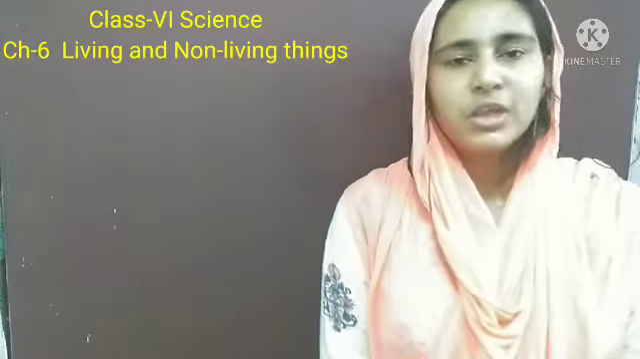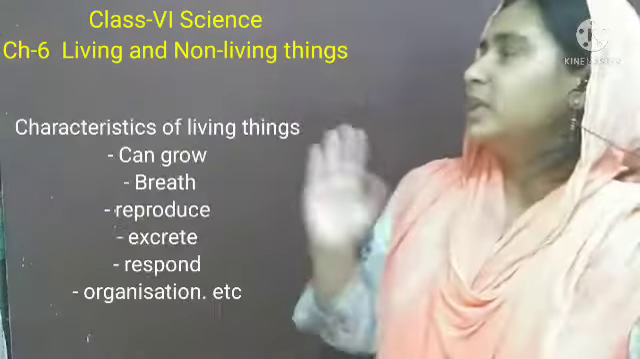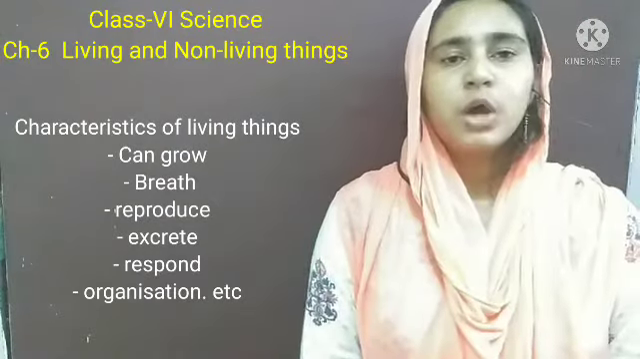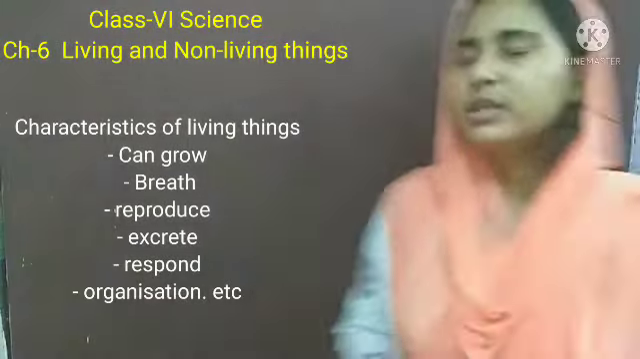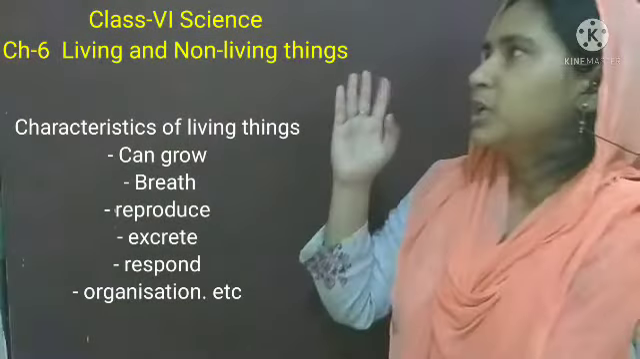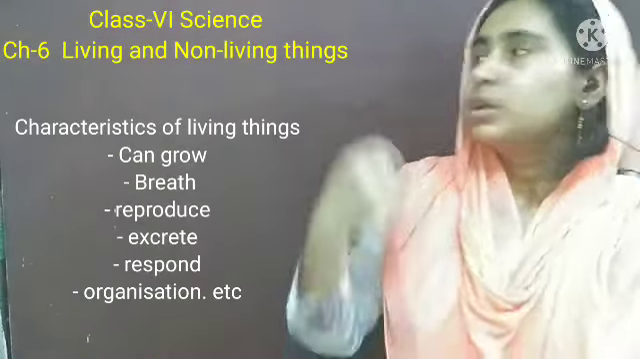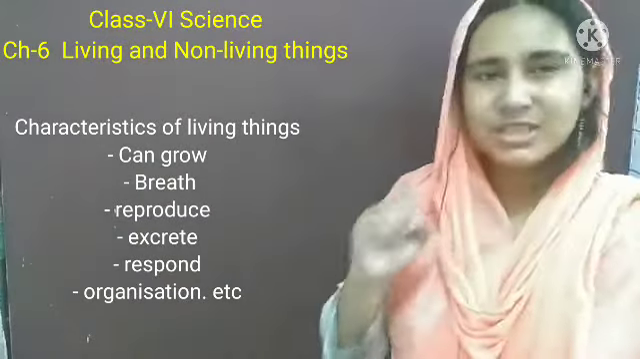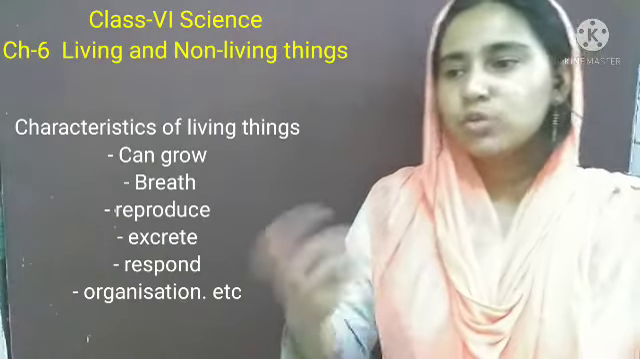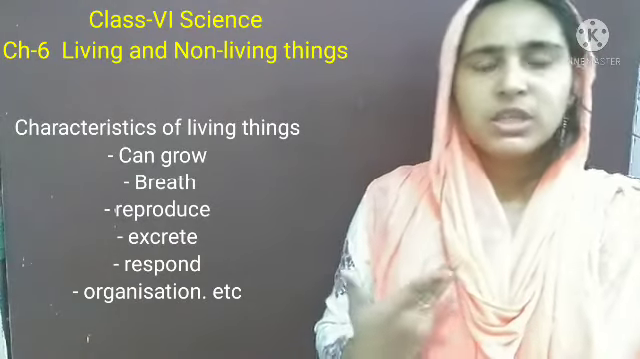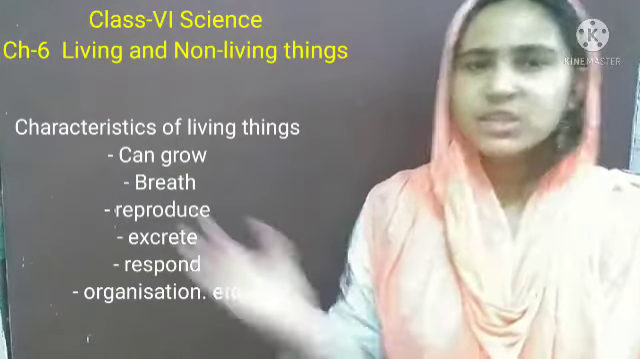Dear students, today we are going to continue the chapter living and non-living things. We have read about the different characteristics of living things. Living things have definite shape and size. Living things are made up of smaller units called cells. Living things can grow, move, breathe, excrete, reproduce, etc.